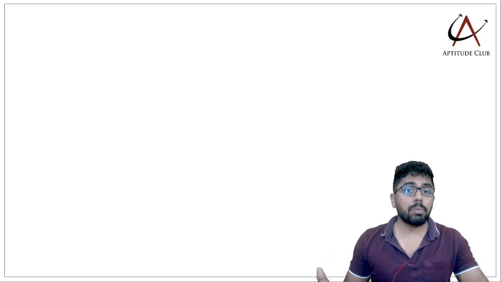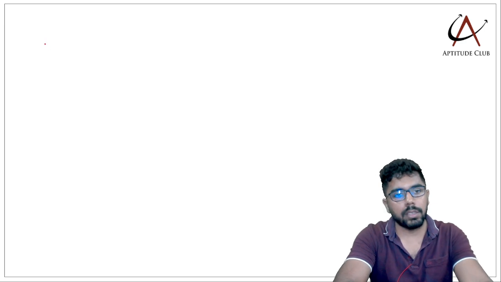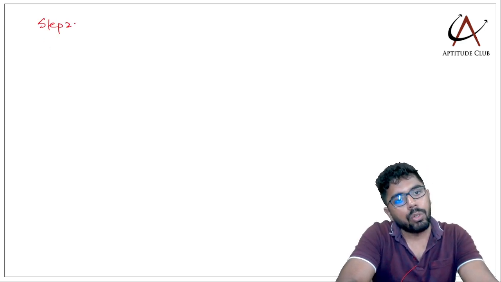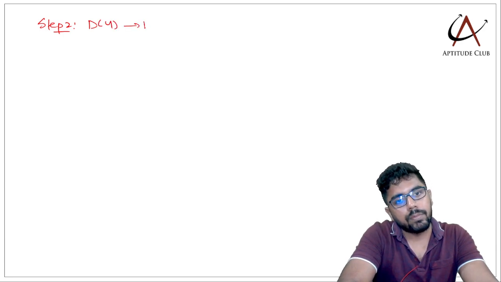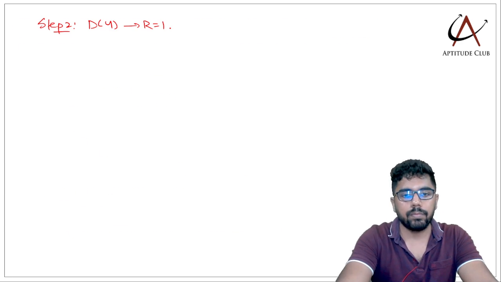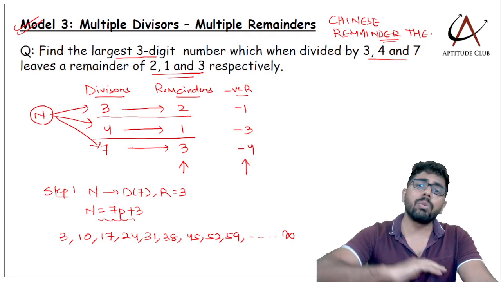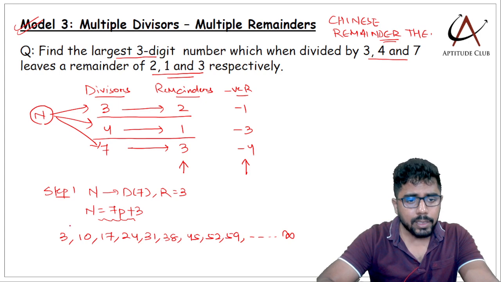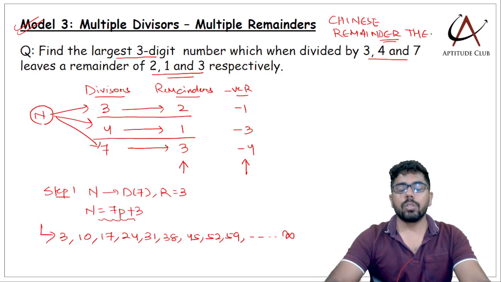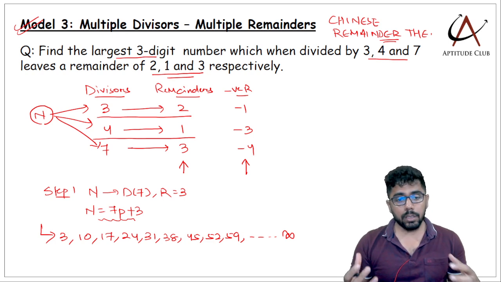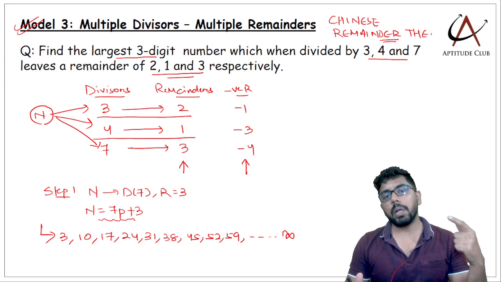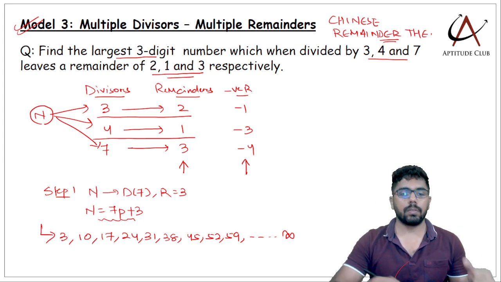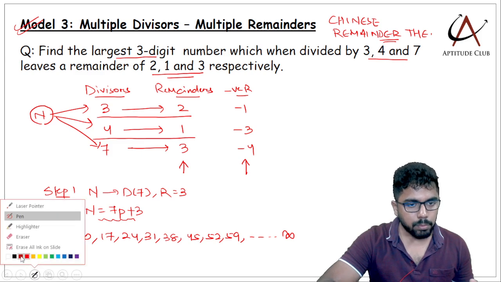3. Then the next property will be the next highest divisor. So step 2: when divided by 4, the remainder should be 1. Now instead of going back to the natural numbers again, I'll check in the steps here. From the numbers I got by filtering in step 1, we will check which numbers, when divided by 4, will give me a remainder 1. So let's see what numbers there are.